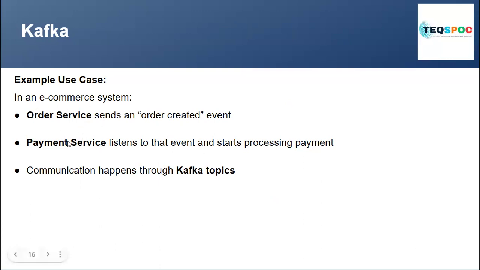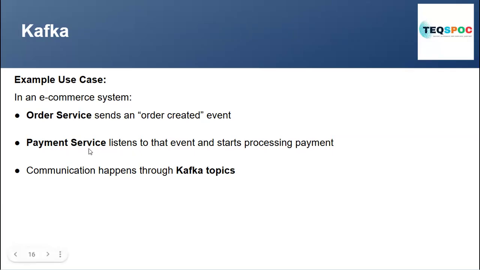This is the order service, this is the payment service, and in between there is Kafka. The order service creates the order, which you can call an event, a message, or a topic. The order service is the producer, and the payment service is the consumer. In between there's Kafka. The producer produces, and the consumer consumes.